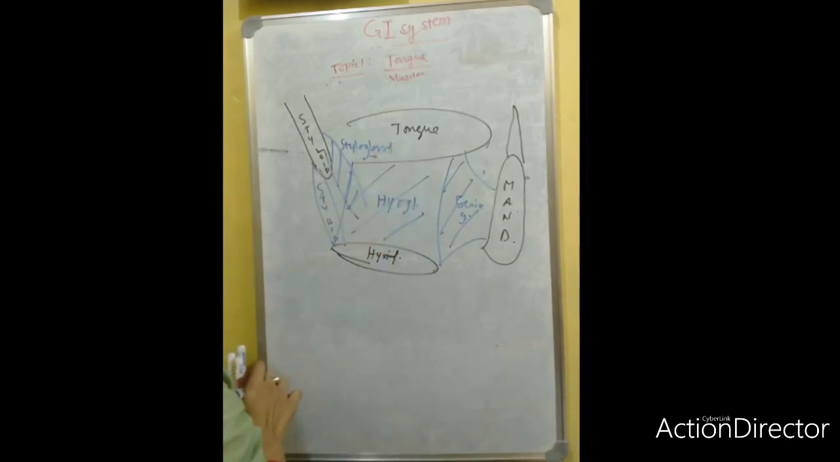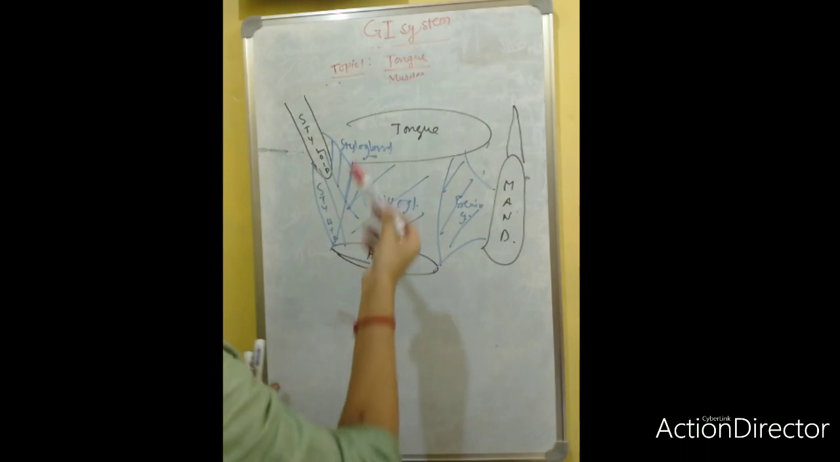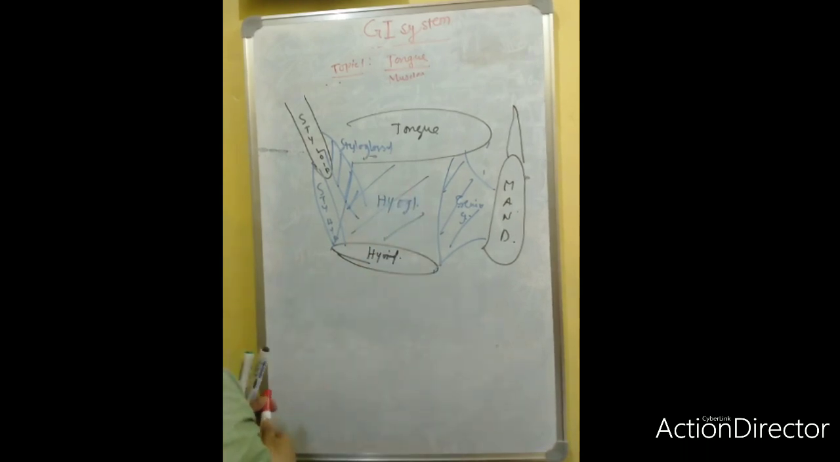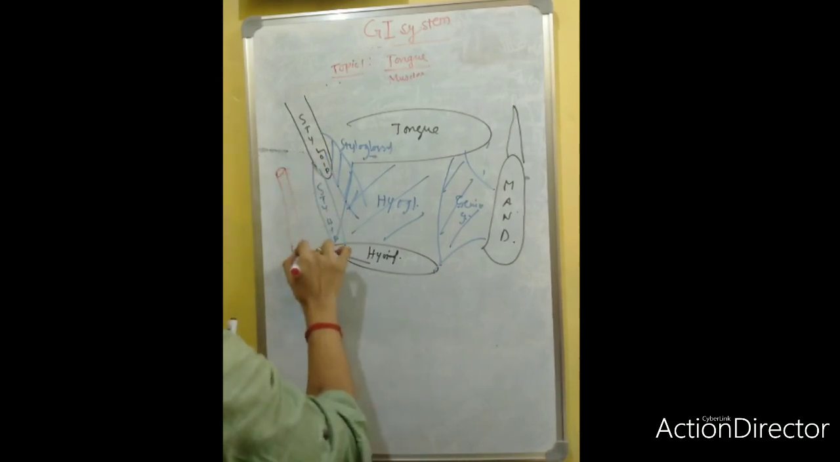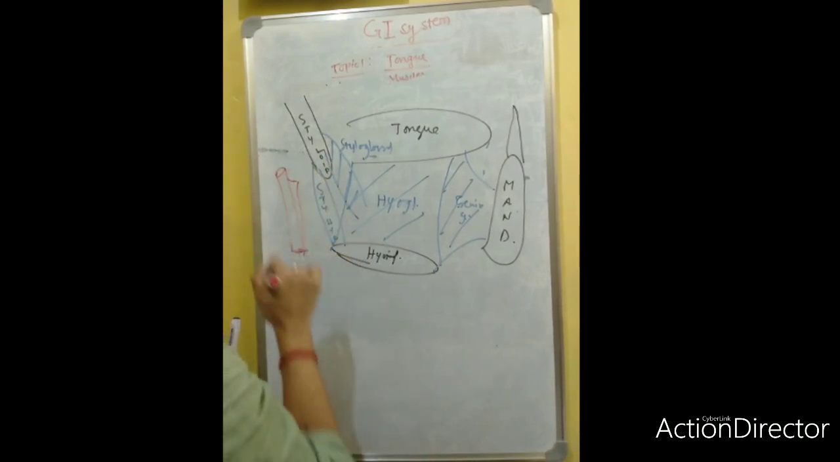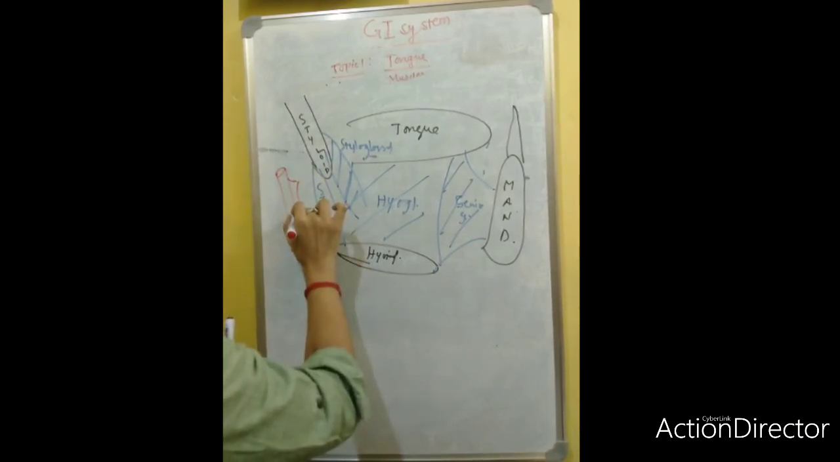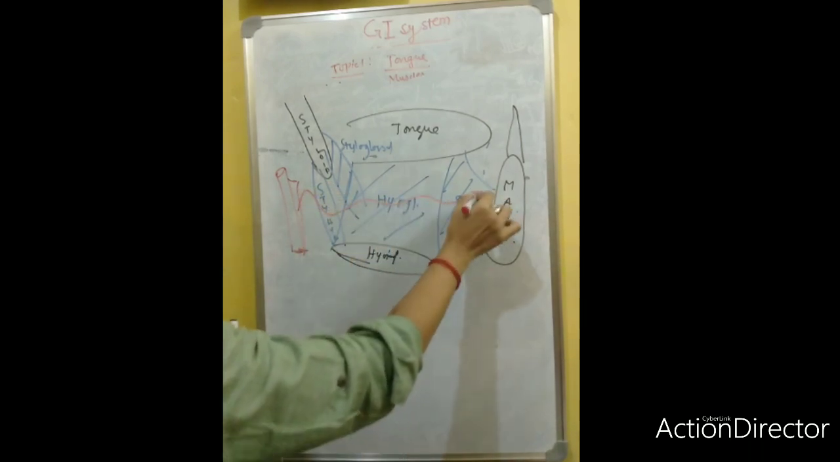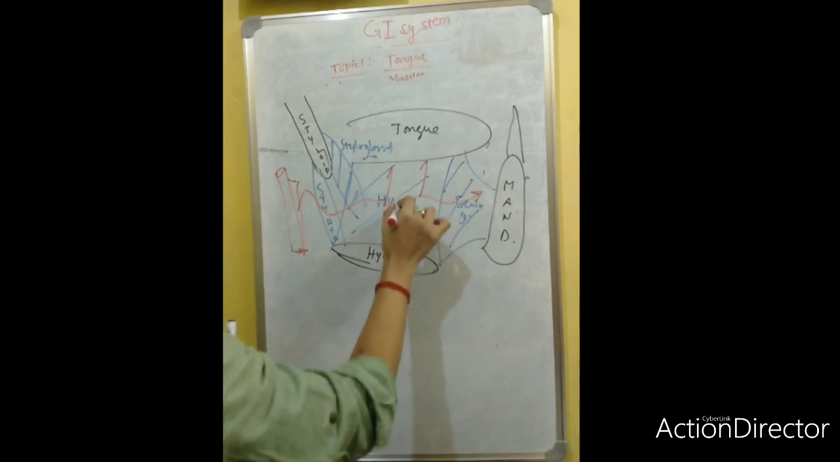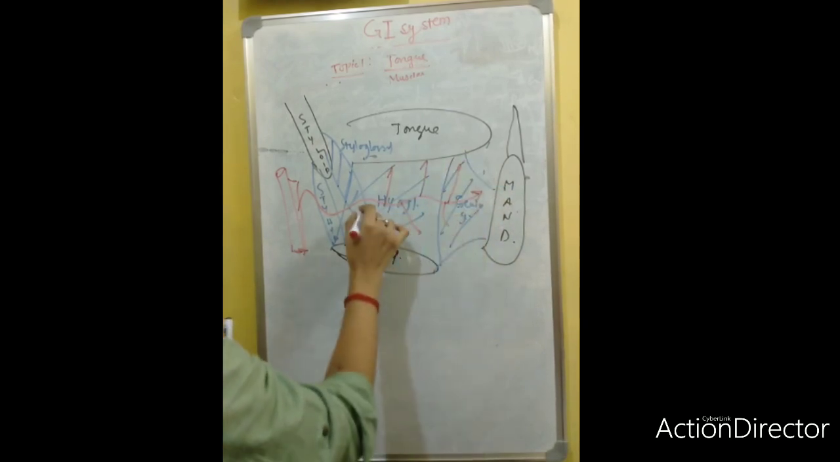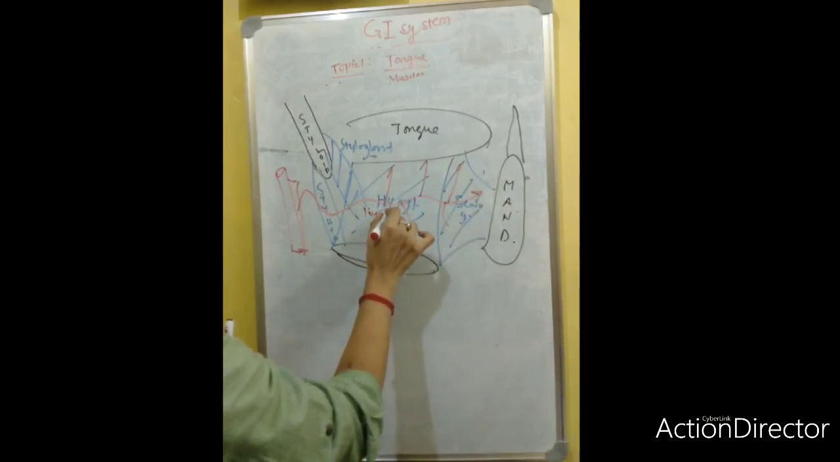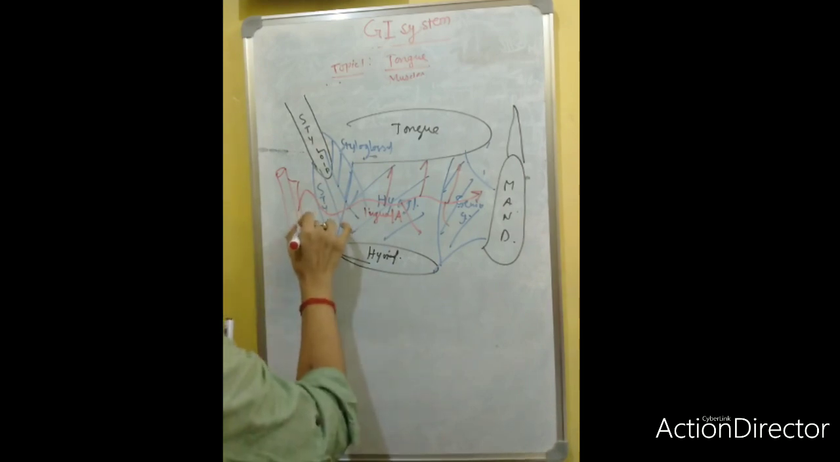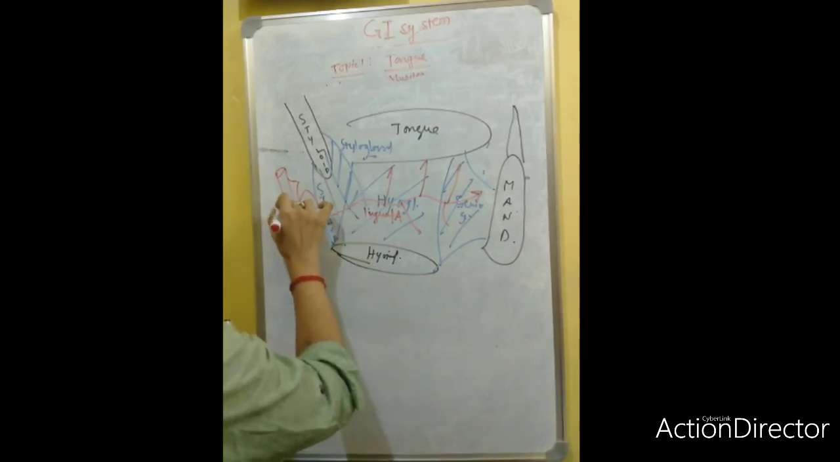And if you also apply this diagram for your submandibular region, there will be the external carotid artery and internal carotid artery. From the external carotid artery, the lingual artery passes. This is the lingual artery.